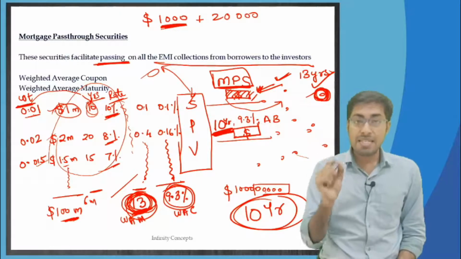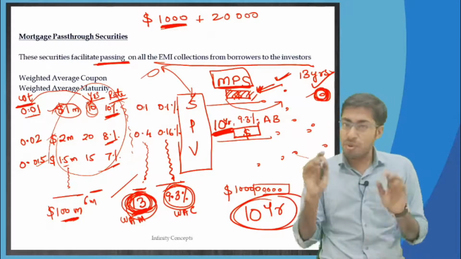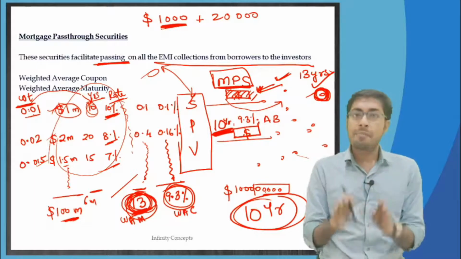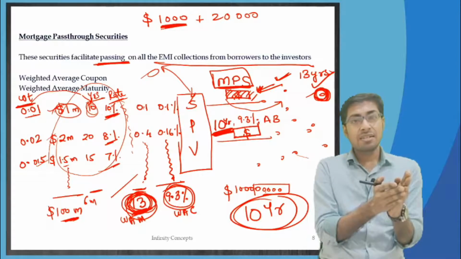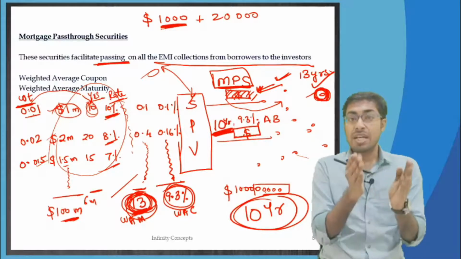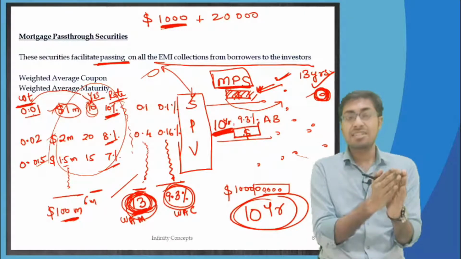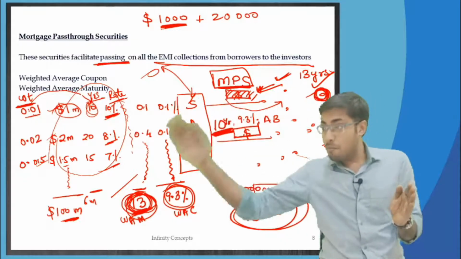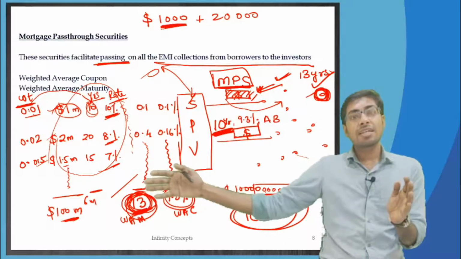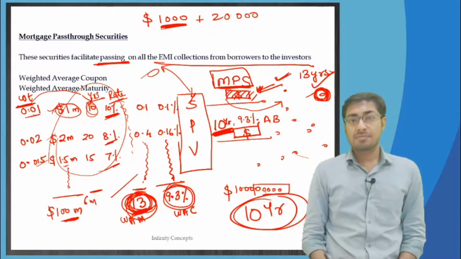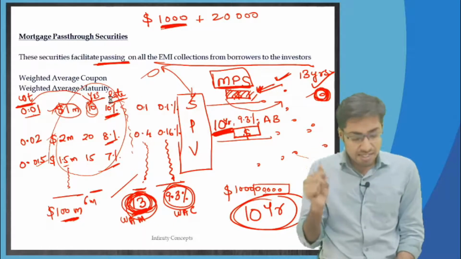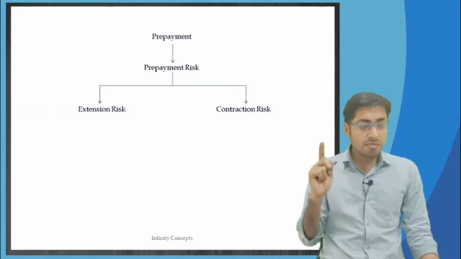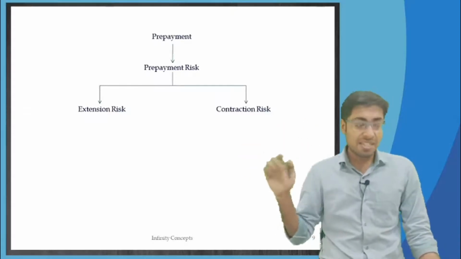So prepayment risk has extension and contraction risk. In both cases prepayments would happen, but in one case prepayments happen less than what was forecasted, which is extension risk, and if prepayments happen more than what was forecasted, then that will be contraction risk. Understood? Everyone understood what extension and contraction risk is? This is what your extension and contraction risk is.